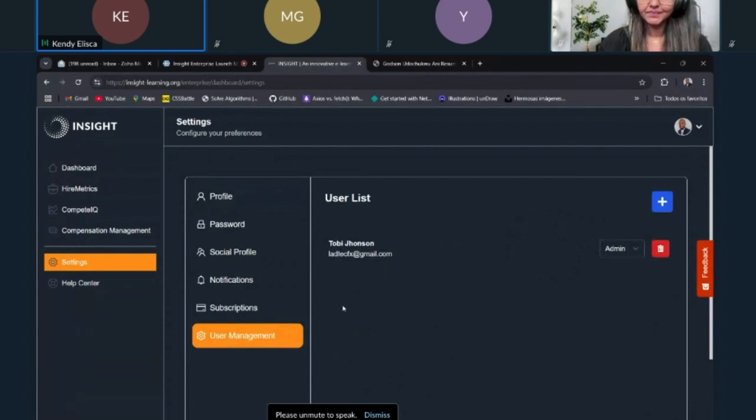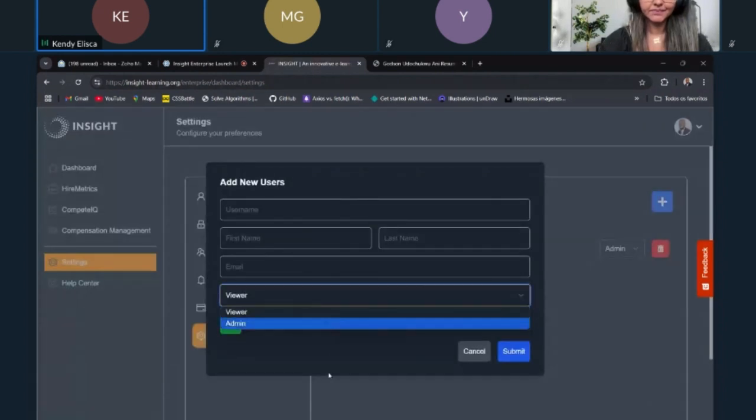Users can add other users to their account. It doesn't matter how many people you want to add to join this model to actually be helping. Maybe you want to invite the HR manager to this model. That's fine. You can just invite them and add them as a viewer or as an admin to make sure they are able to view and access everything you're able to access here.